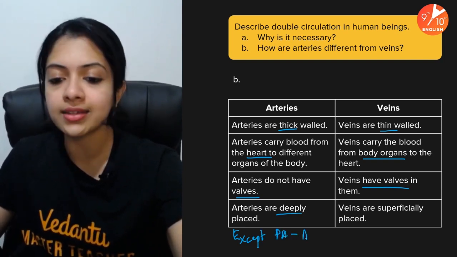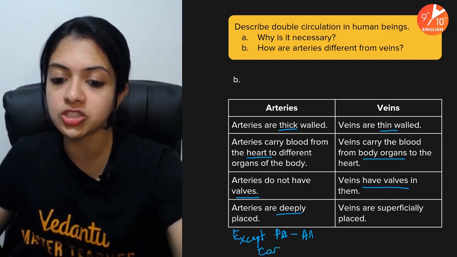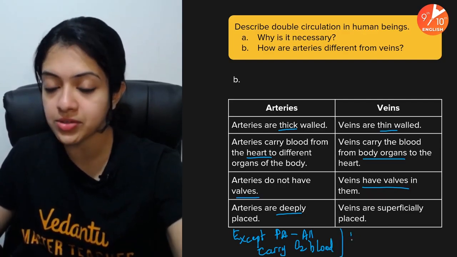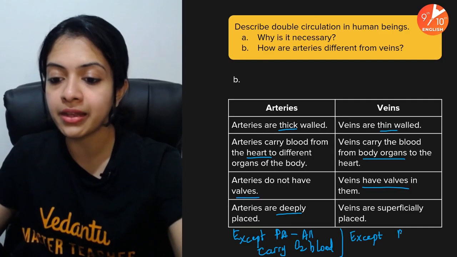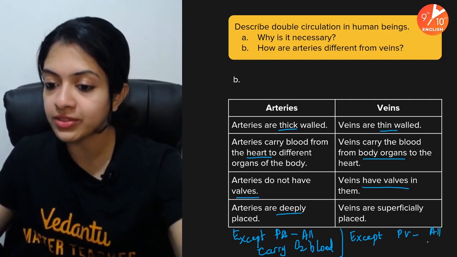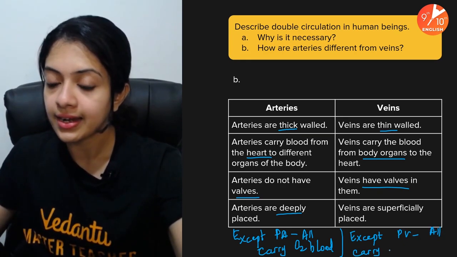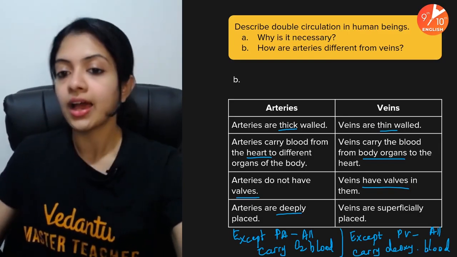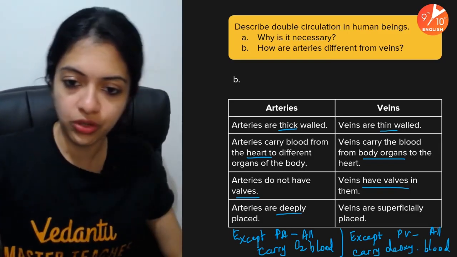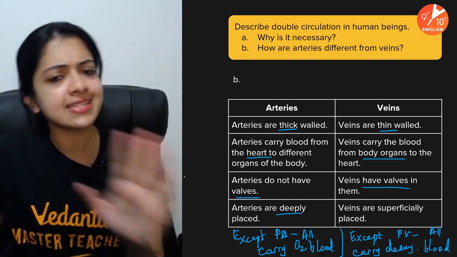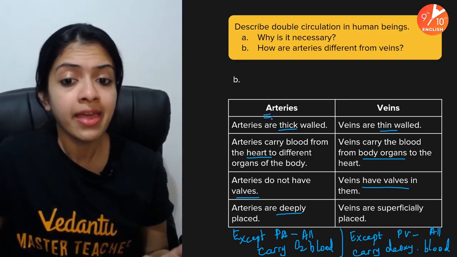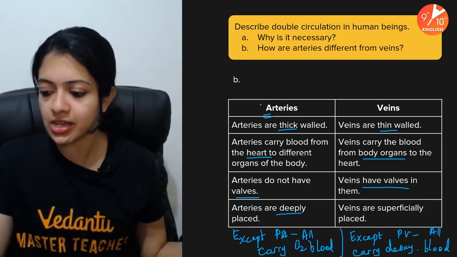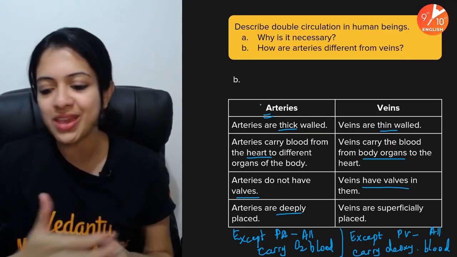Okay, all carry oxygenated blood. And in this case, it would be the other way around, except the pulmonary vein, all of them would carry deoxygenated blood, right? Okay. So this is super important for you to know. Always keep this in mind. As I always tell you, children, the easiest trick to remember is that arteries, A, stands for away. Away from what? Away from the VIP of our circulatory system, which is the heart, of course, beyond doubt.